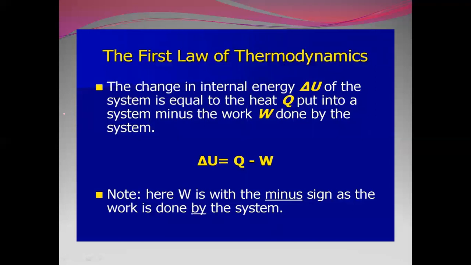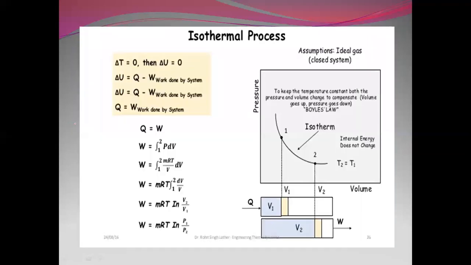The first law of thermodynamics states that the change in internal energy delta U of a system is equal to the heat Q put into the system minus the work W done by the system. So here delta U is equal to Q plus W. See here, the notations used for Q and W depend on whether heat is lost or gained by the system, or work is done on the system or work is done by the system. Depending on that, the sign conventions change.